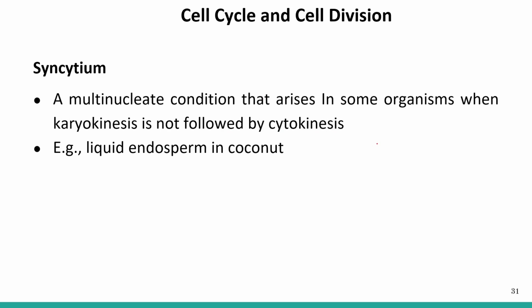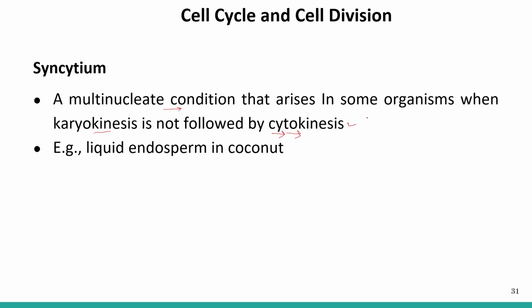Now sometimes karyokinesis is not followed by cytokinesis. Nuclear division takes place, but there is no cytoplasmic division. So if there is no cytokinesis, a multinucleate condition is created, because of lack of the division of the cytoplasm.